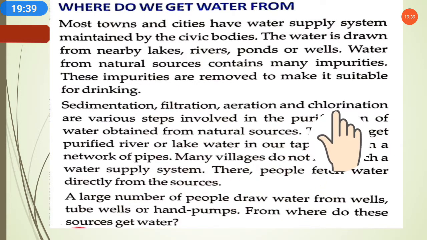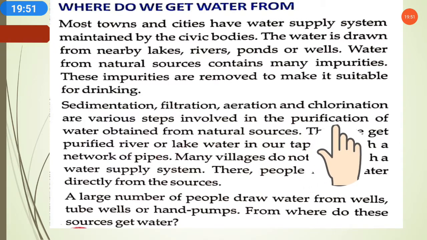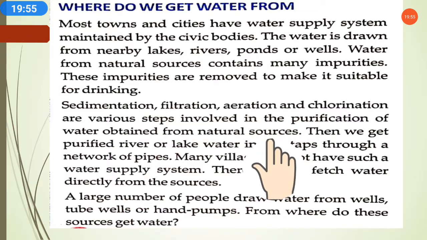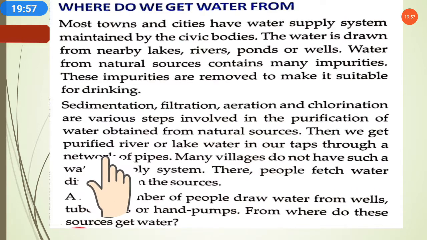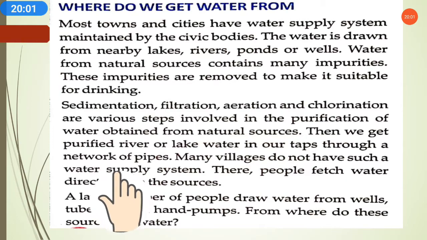Chlorination also adds chlorine, so that all the impurities, all the impure things, can get removed from the water. These are the various steps involved in the purification of water obtained from natural resources. Then we get purified river or lake water in our taps through a network of pipes.